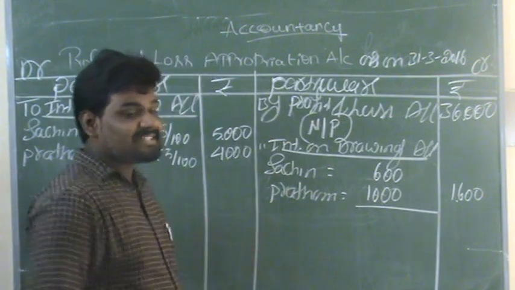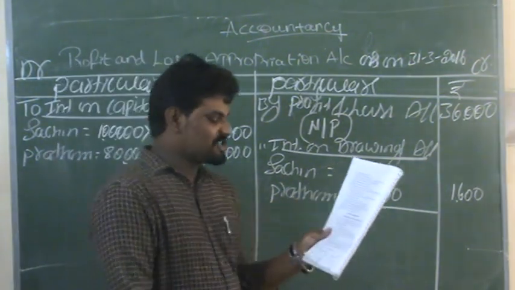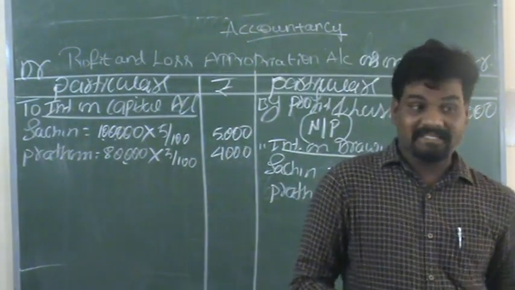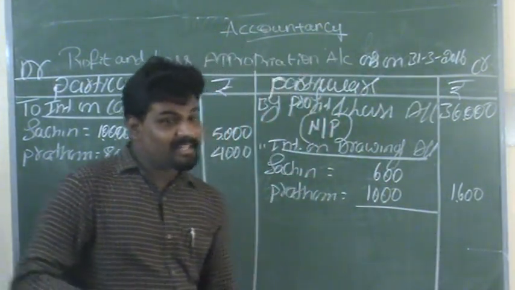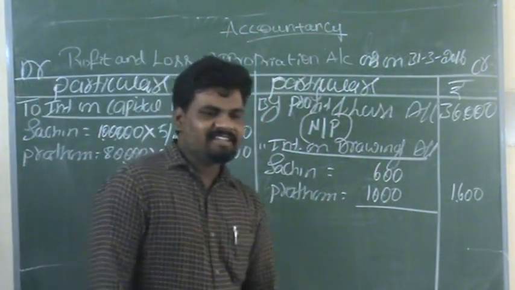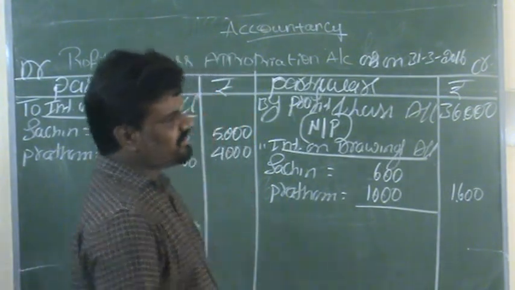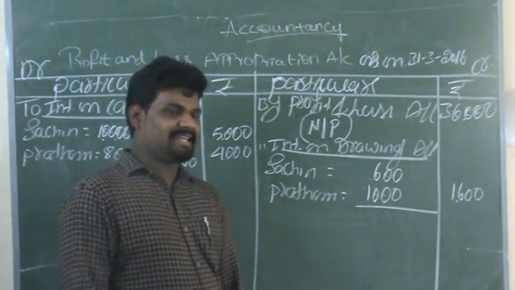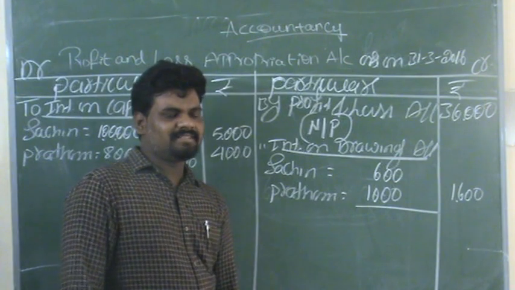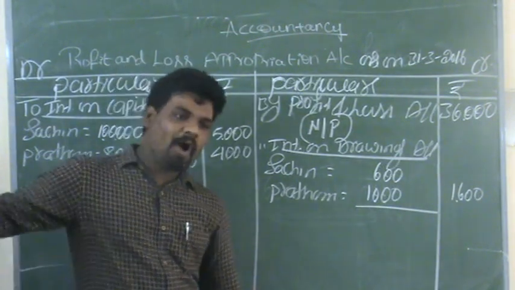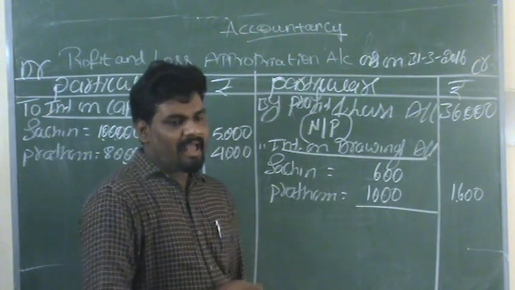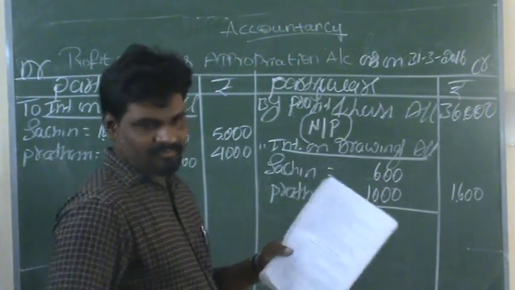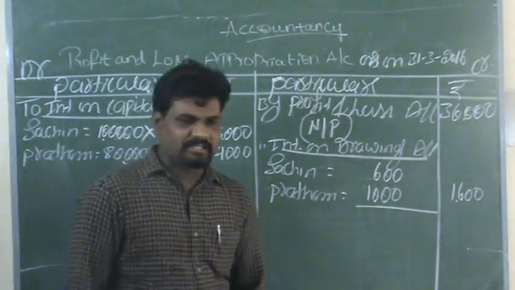Now come to the next adjustment. The third adjustment is the yearly salary of Pratham. Yearly means annual salary. So here they are not giving monthly salary, they give annual salary only. If it were monthly salary, we would need to multiply it by the number of months outstanding. But as per the adjustments, they have given the yearly salary of Pratham. So this is an expense to the business.